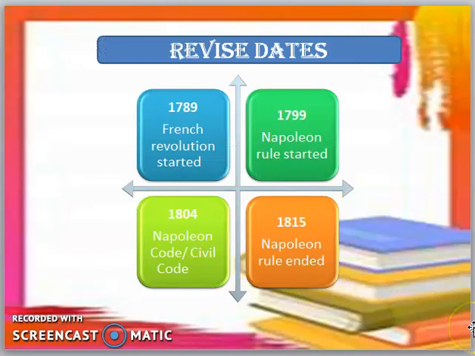Next, when we read about all this, let's recap the dates. In 1789, the French Revolution started. In the year 1799, ten years after this, Napoleon's rule started. Now, in 1804, he brought a code called the Civil Code or Napoleon Code. In 1815, the Napoleon rule ended. So kindly revise these dates.